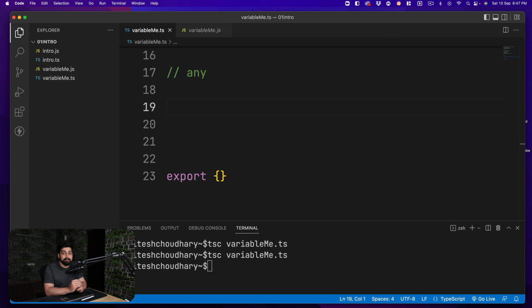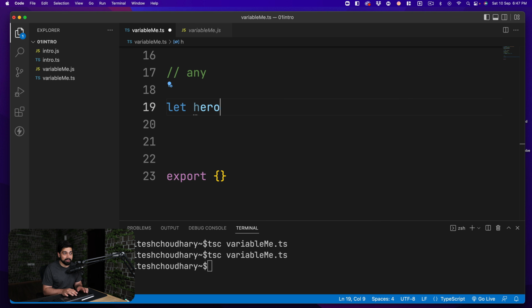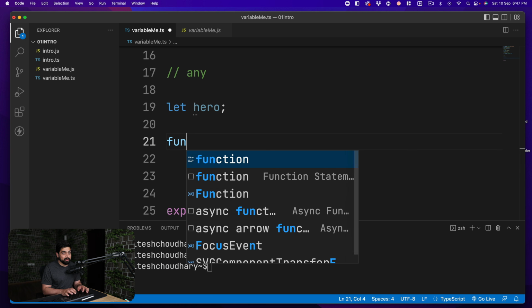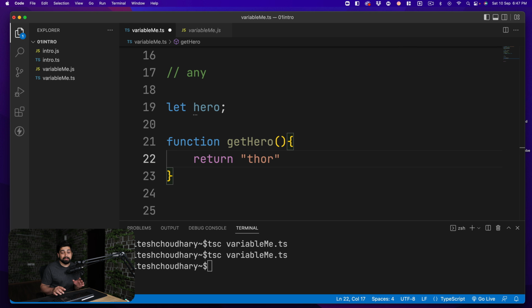First, let me give you a brief scenario overview of where people actually use it and where you shouldn't be using it. So let's just say you're trying to declare a variable and you don't know what to place inside this variable. So you just call it hero right now. You have no idea right now that this variable is eventually going to turn into a string or a boolean or anything, as a matter of fact. What you do after some time, you declare a simple function which you call simply getHero. And this getHero just returns you a hero. So let's just say a hero is being returned as a Thor.